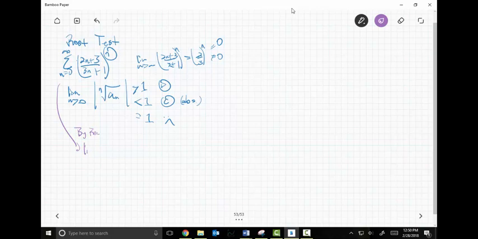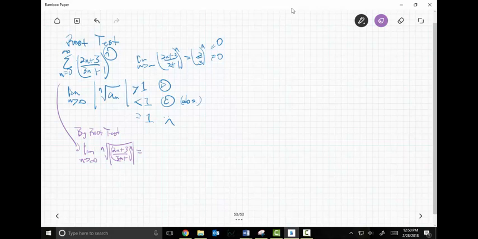Let's do the root test. I know the limit as n goes to infinity of the nth root of the absolute value of a sub n, which is this, (2n + 3)/(3n + 1), but this thing is to the nth. Now let's see what happens. Well, the nth root of anything to the n is just that thing, isn't it? Oh, this should be an absolute value too. Sorry. That's a lot of notation, isn't it?